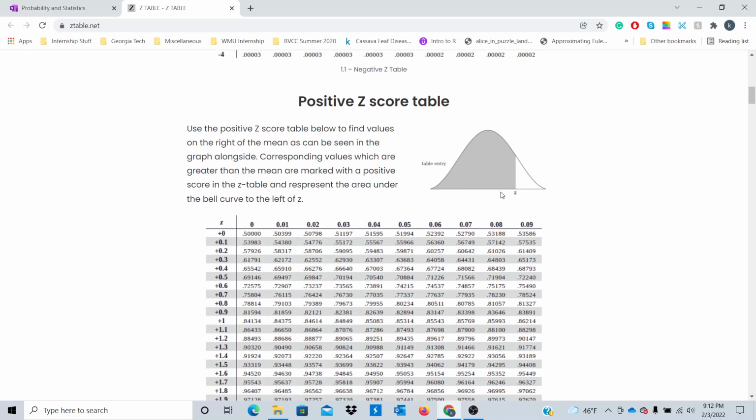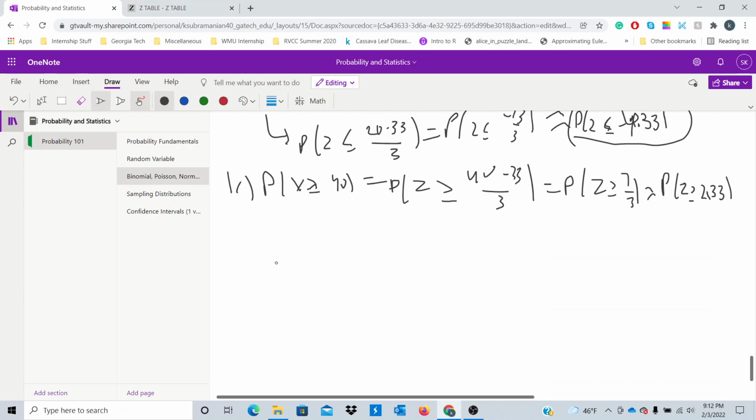But one thing you're going to have to remember is the probability of z less than or equal to a number in this table will be this area here, right? Well, if we draw our distribution, we have 2.33 here, right? We want z to be above, so I want to get this red area, right? However, the green area right here is what our table is giving us.